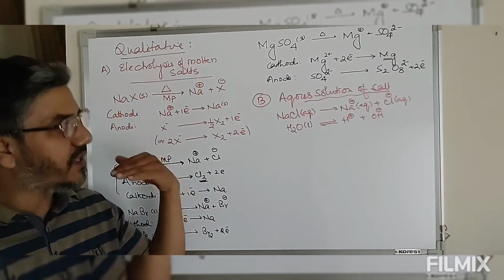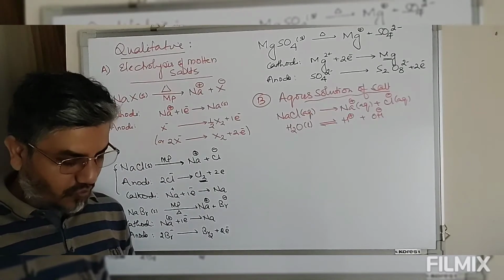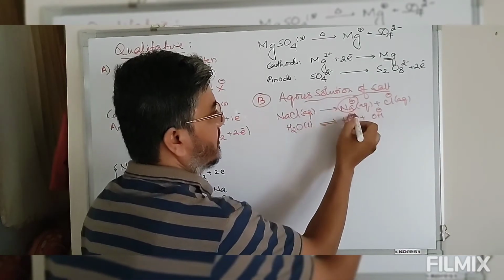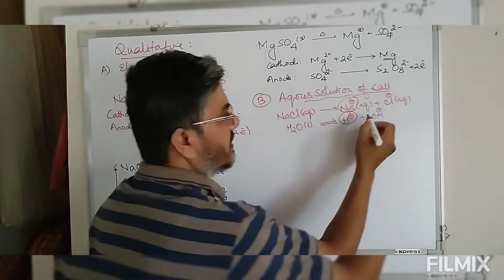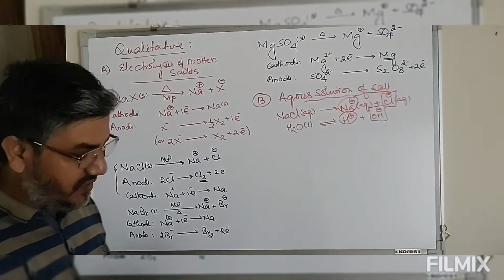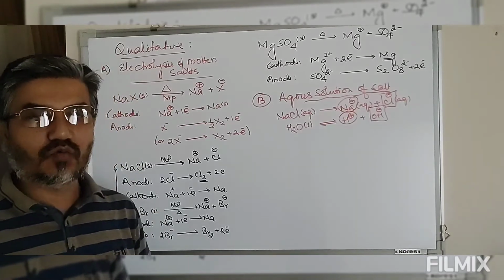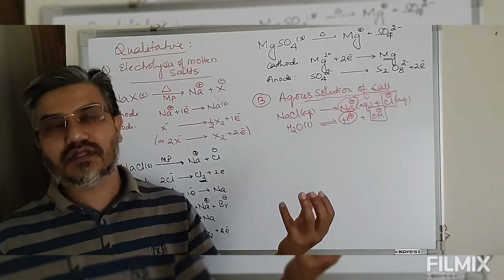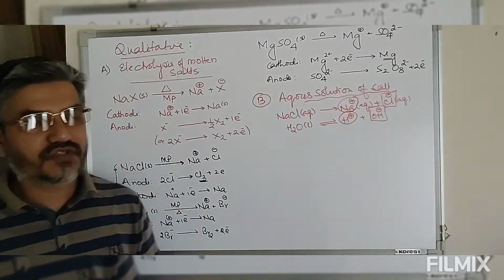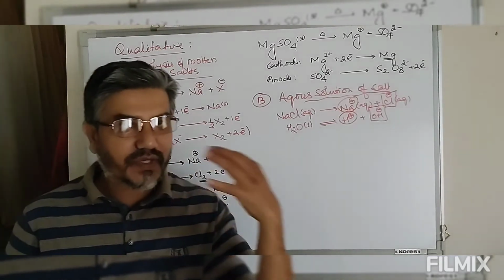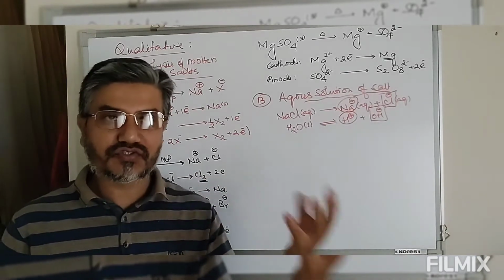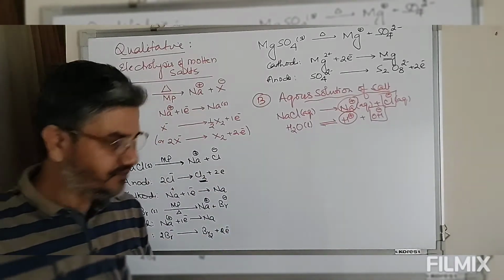Now when we have this aqueous solution of salt, we have two competitors. So we have cations Na+ and H+ ion, and we have anions OH- and Cl-. Now competition takes place between two cations and two anions. So the one having a more favorable value of electrode potential will undergo oxidation or reduction.